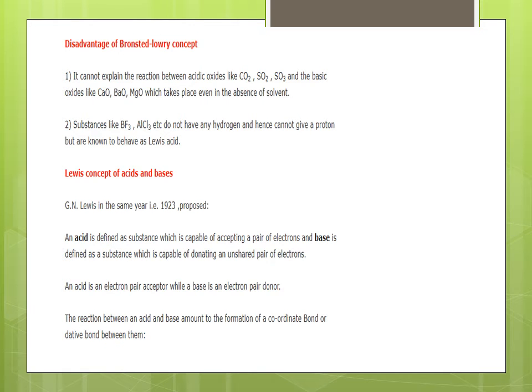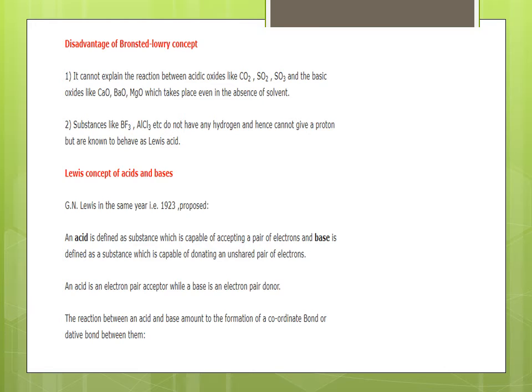Disadvantages of the Bronsted-Lowry concept. Number 1. It cannot explain the reaction between acidic oxides like carbon dioxide, sulfur dioxide, sulfur trioxide, and basic oxides like calcium oxide, barium oxide, magnesium oxide, which take place even in the absence of solvents. Substances like BF3, AlCl3, that is boron trifluoride and aluminum trichloride, do not have any hydrogen and hence cannot give a proton but are known to behave as Lewis acids.